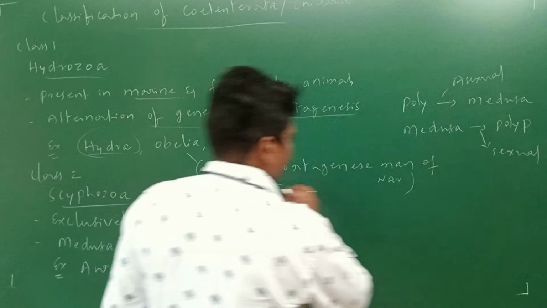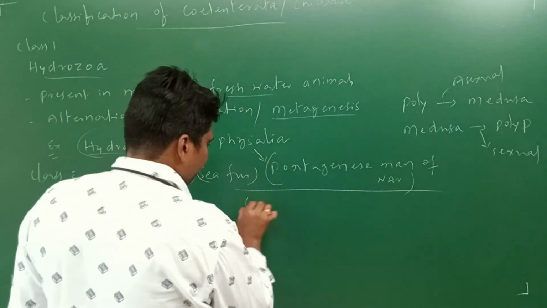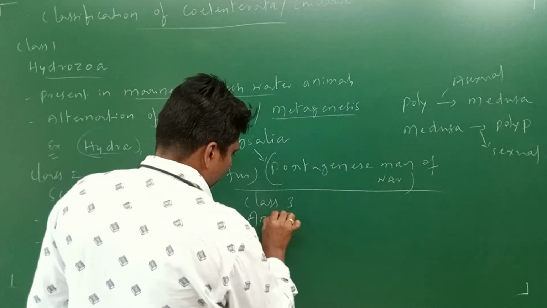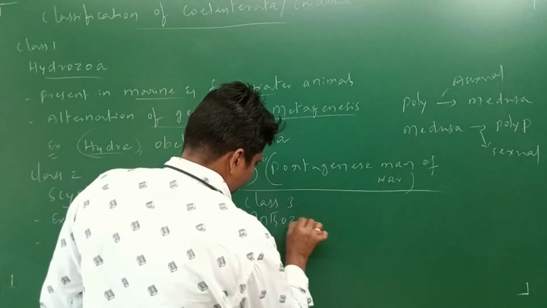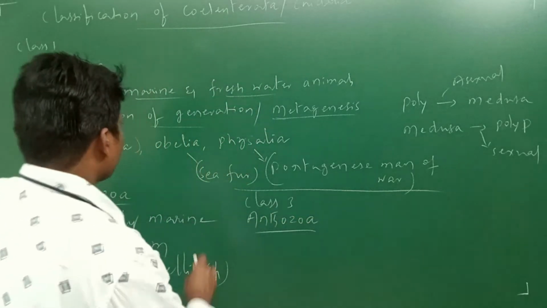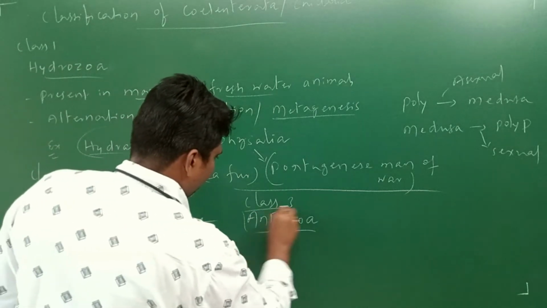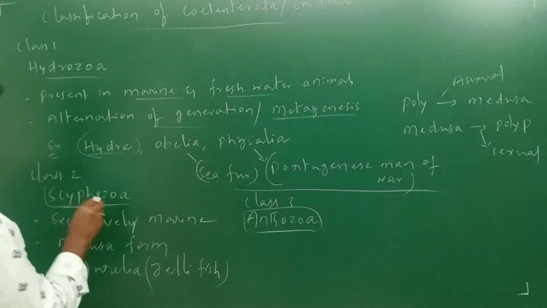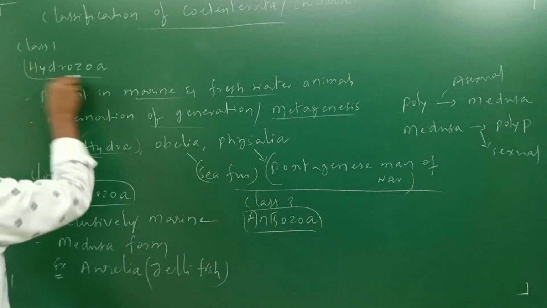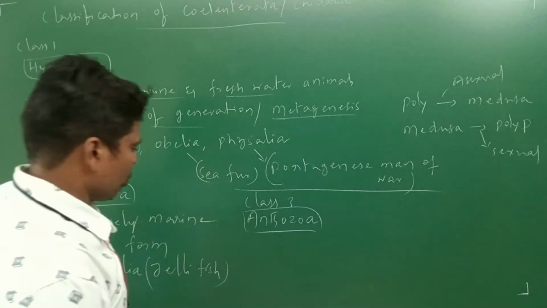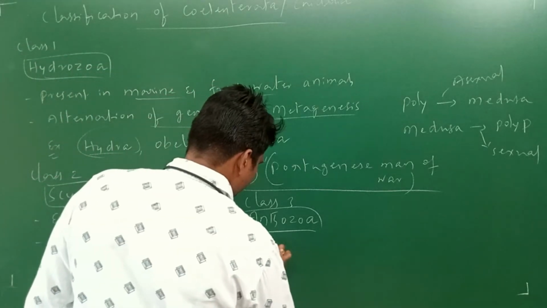Next, Class 3, Anthozoa. Hydrozoa, Scyphozoa, Anthozoa. These are also exclusively marine.